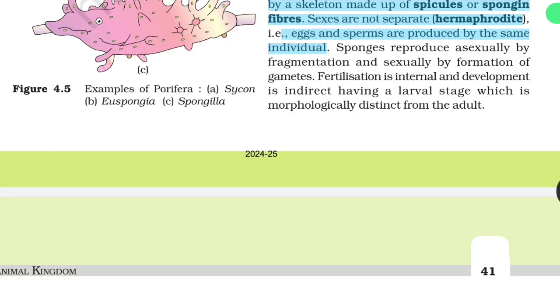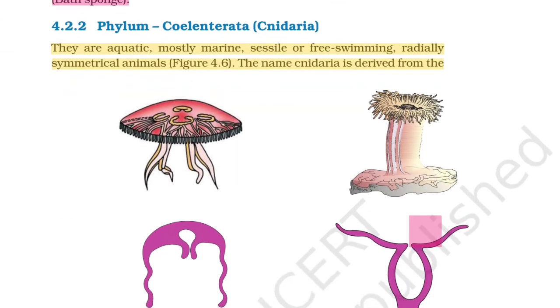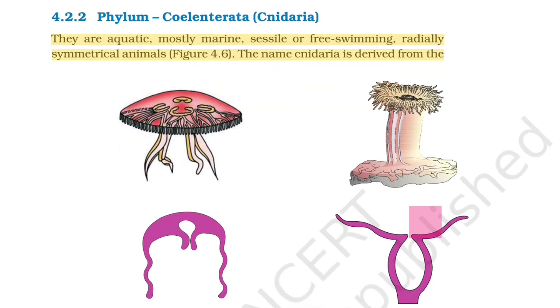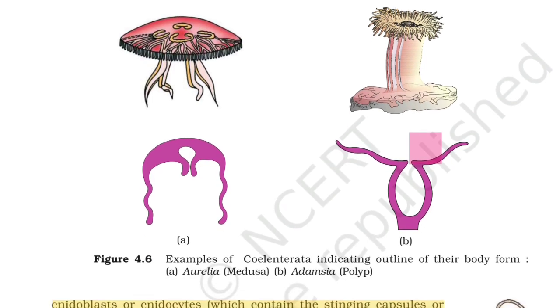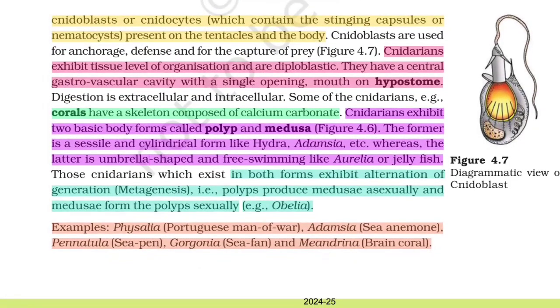Examples of Porifera: Sycon, Scypha, Spongilla (freshwater sponge), and Euspongia (bath sponge). Phylum Coelenterata, Cnidaria: these are aquatic, mostly marine, sessile or free-swimming, radially symmetrical animals. Figure 4.6. The name Cnidaria is derived from the cnidoblasts or cnidocytes, which contain the stinging capsules or nematocysts present on the tentacles and the body. Cnidoblasts are used for anchorage, defense, and for the capture of prey.